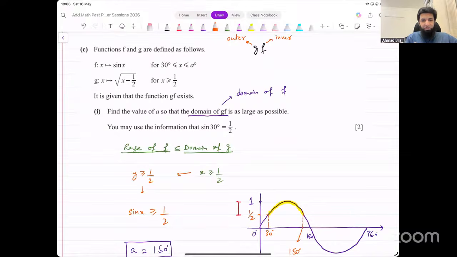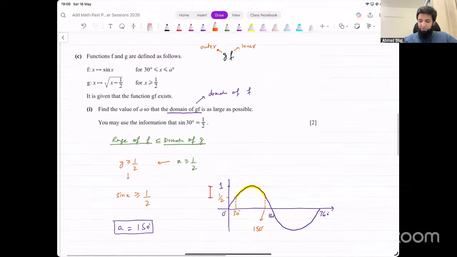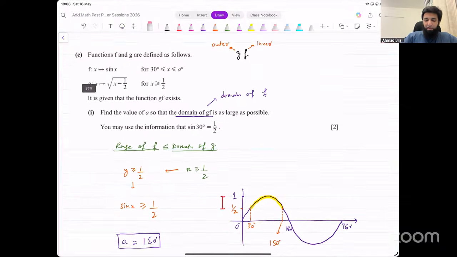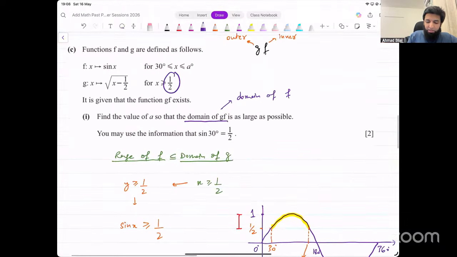It's a one-to-one function. Square root of a linear function is generally a one-to-one function. Its graph looks something like this. But if you don't know that, at least what you can figure out is you can input 1 over 2 in this, right? If you input 1 over 2, what's the value of G that you get from this?